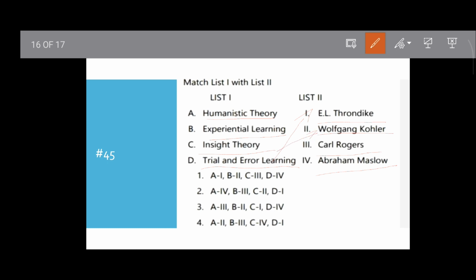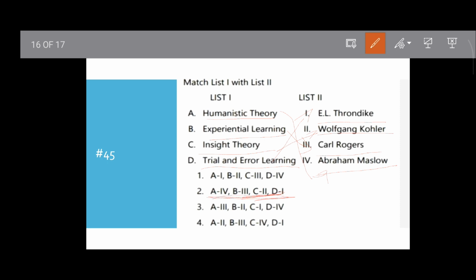So C will be II, and D will be I. Then B will be III, experiential learning, this is Carl Rogers. The humanistic theory of personality is Abraham Maslow. So option 2 will be the correct answer.